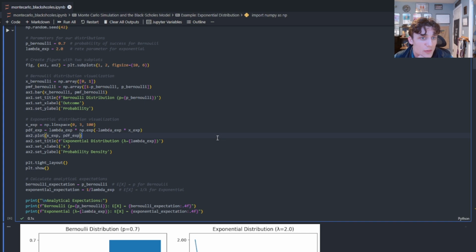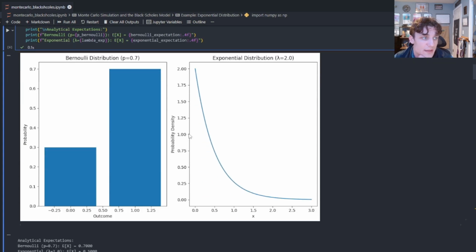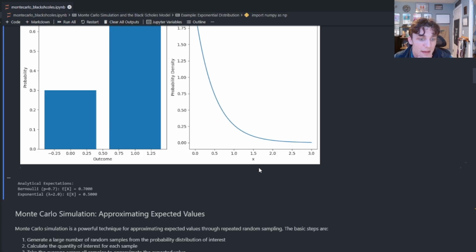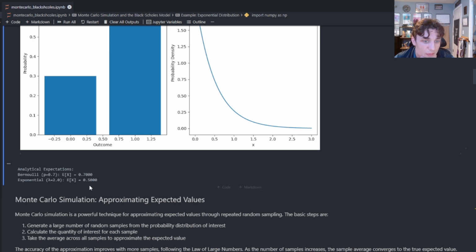If we scroll on down here, what I'm going to do is actually visualize these distributions. So what I have here is a Bernoulli distribution, that's a coin flip, but this is going to be a weighted coin. The probability of success has a weight of 0.7. Probability of failure has a weight of 0.3. So you could think of this as heads and tails, success, failure. And then I also have an exponential distribution here parameterized by lambda equals 2. So this is the mass function over here, and this is the density function over here. And the analytical expectation, just as I had said before, for each of these respectively will be 0.7 and 0.5.